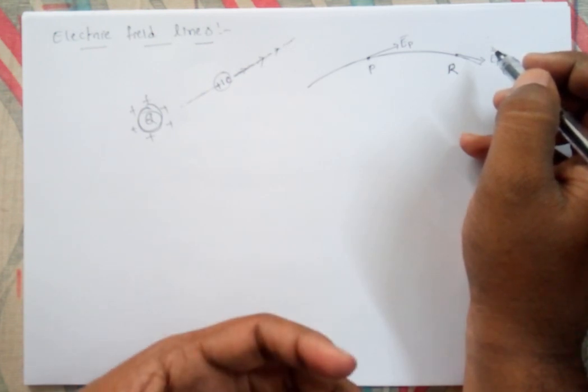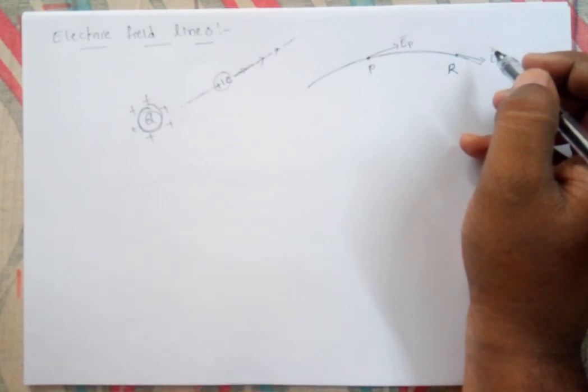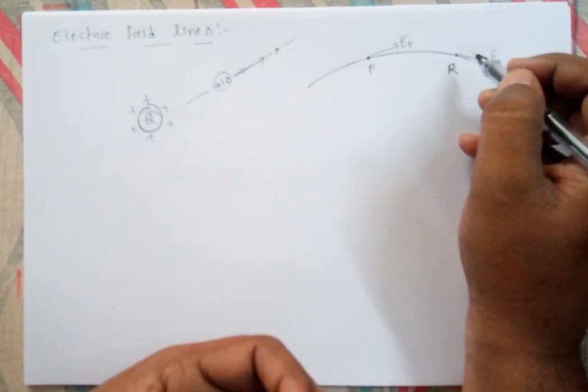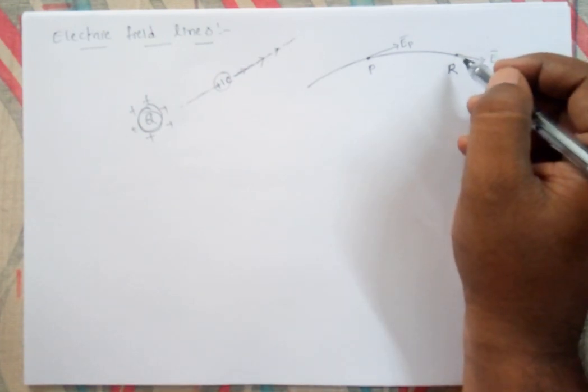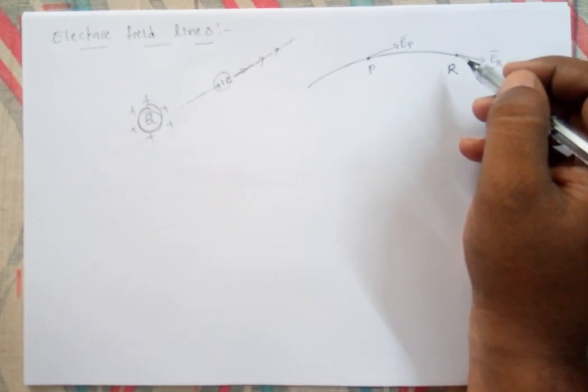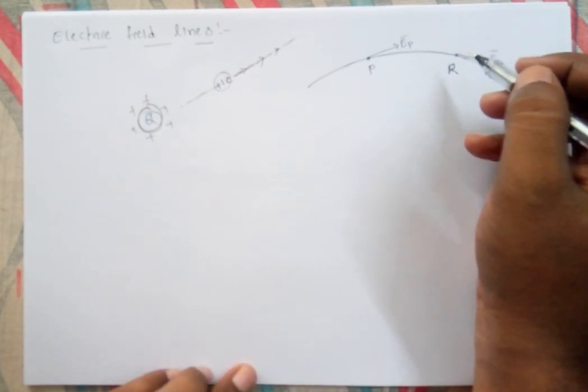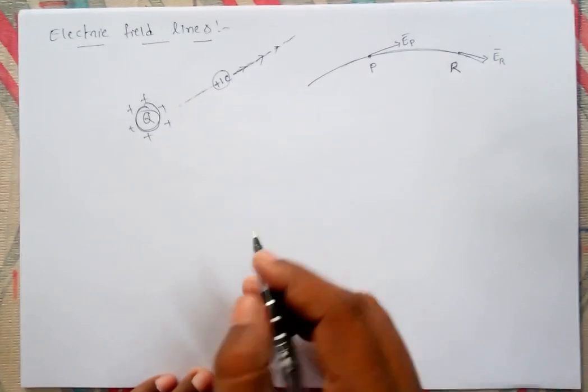That path we follow, and at any point if you draw the tangent of this electric field line, it gives the electric field intensity. And a few of the electric field lines, how they are possible for different charges, we can discuss here.